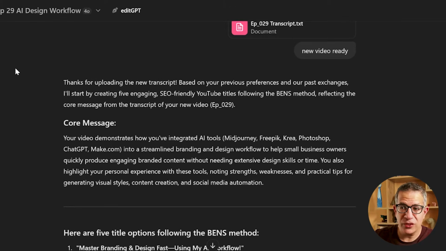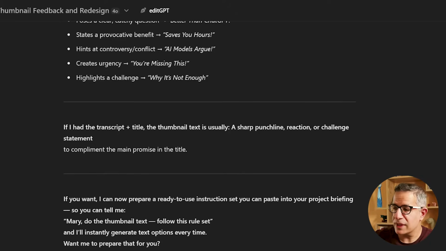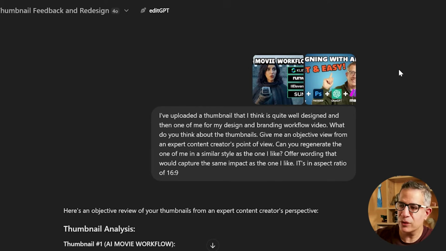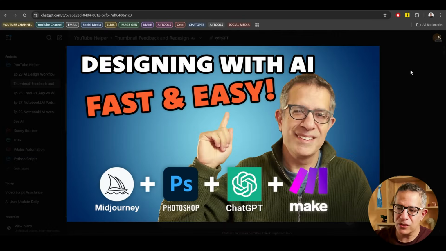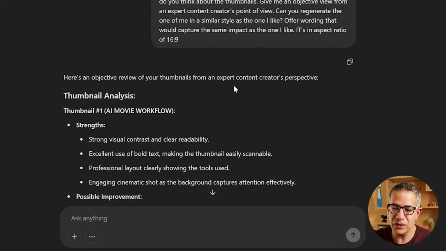Another big benefit of ChatGPT: recently they launched image generation within ChatGPT 4.0, in some respects the leading AI image generator. So I wanted to test it. I just wasn't happy with one of the thumbnails I'd created for my videos, and I uploaded the thumbnail. It's an okay thumbnail, it's basic, it explains what it is, but I thought it's plain, the background's very plain. I said to ChatGPT, here are 2 thumbnails, one is mine and one's another person's. Give me your expert opinion as an expert content creator, and can you generate me something like it?